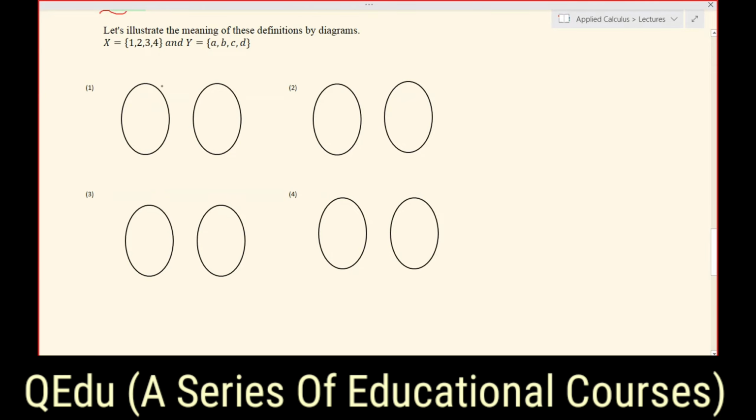Let us draw diagrams indicating the correspondence between the two sets x and y. The first correspondence is indicated by f. Here we have the elements of set x, and for set y, a, b, c, and d.